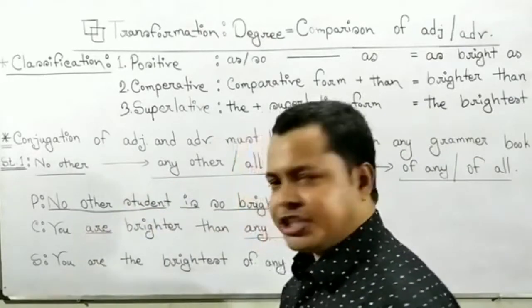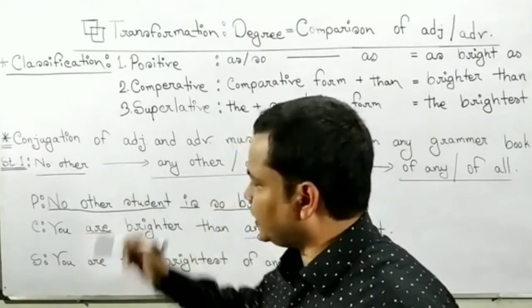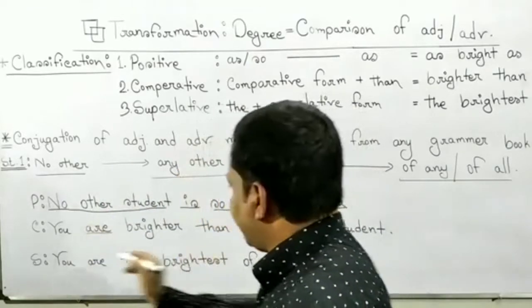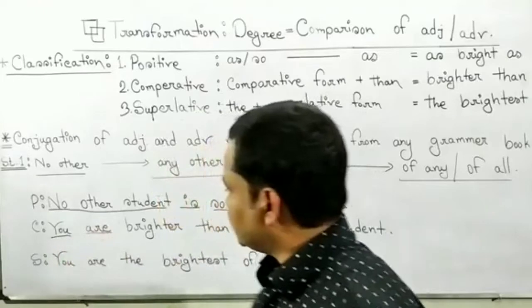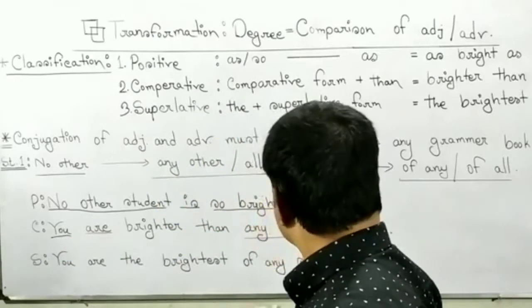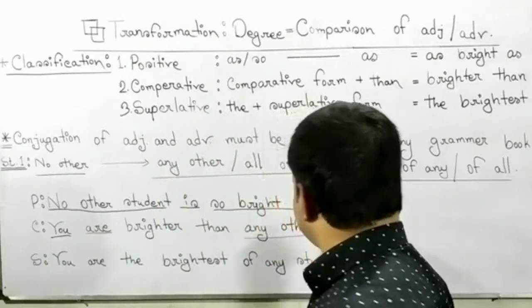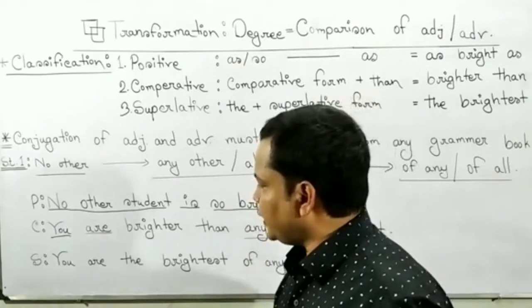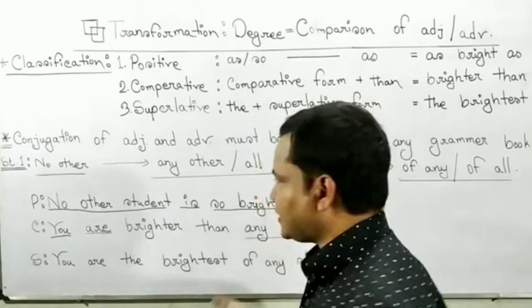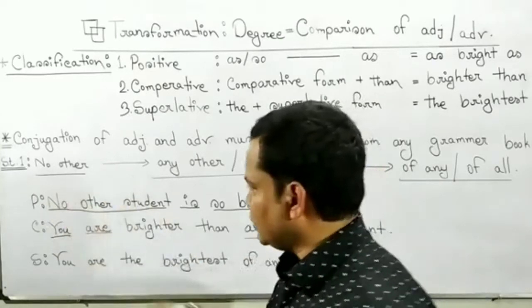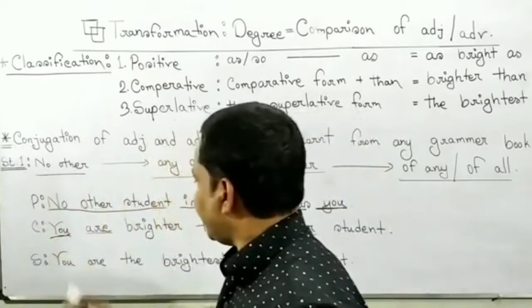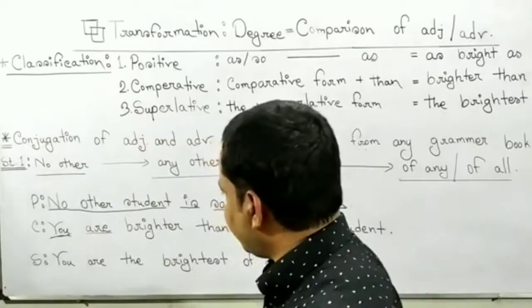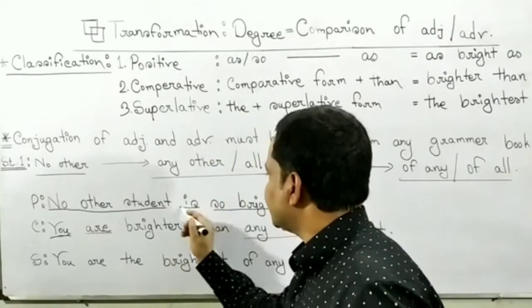Comparative: we have to change the positive form into comparative form. Here we see that positive you is the last subject. We have to change the last subject into first you. And after you, we have to use to be verb.